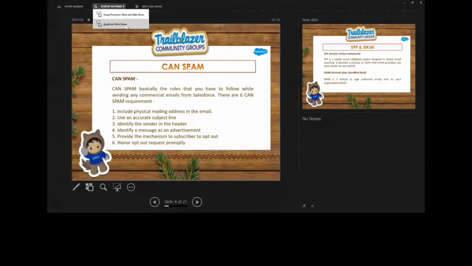The fifth point is that provide the mechanism to opt out. It means the content of your email must include an unsubscribe link. Whenever users click on that unsubscribe link, they must see the preferences tab and then be able to log in.